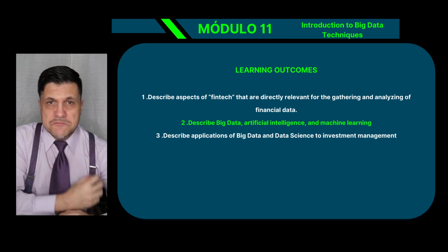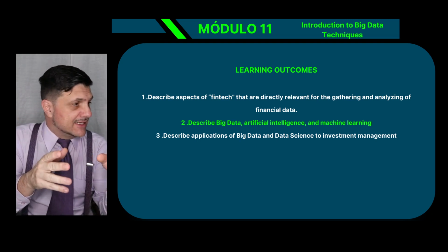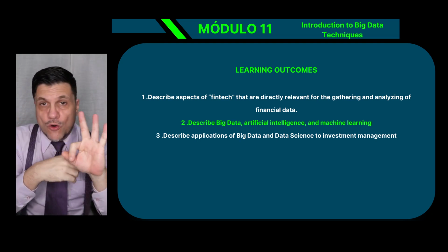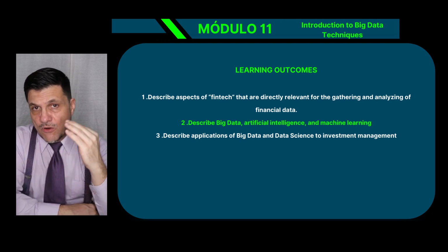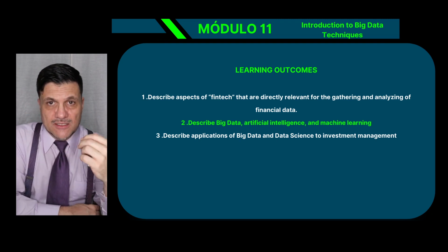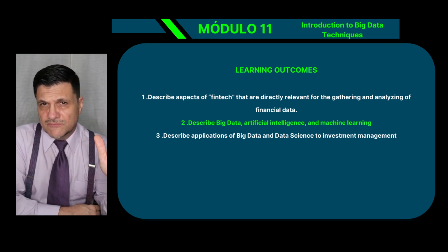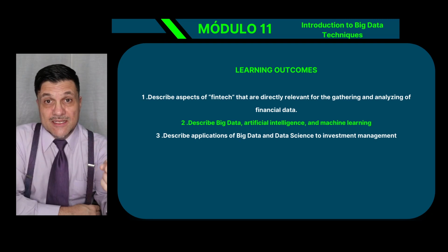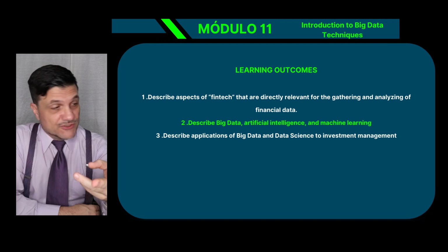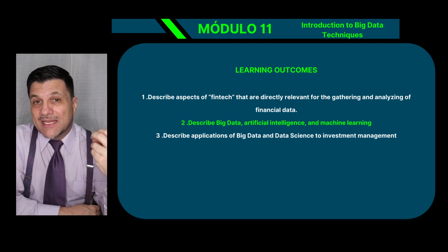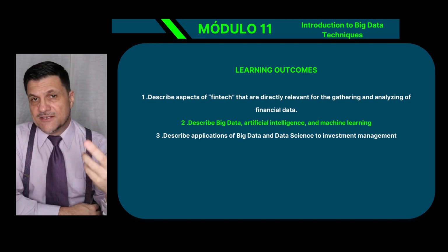So here we kind of combine them. Like I said, look, it's describe. All 3 learning outcomes are describe, describe, describe. Describe fintech, put it on the side. Describe big data, describe machine learning, describe artificial intelligence, describe the application of big data in service and investment management.